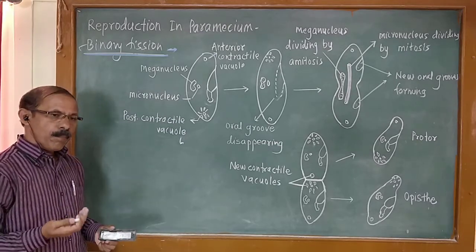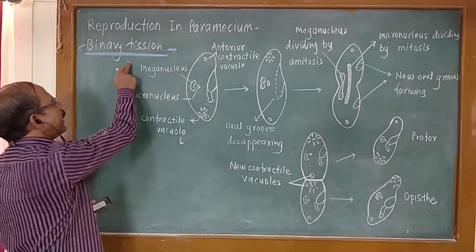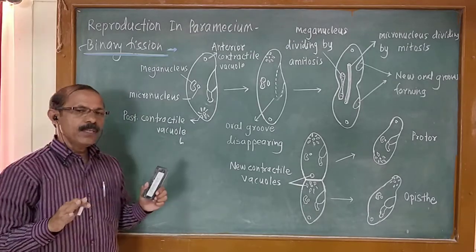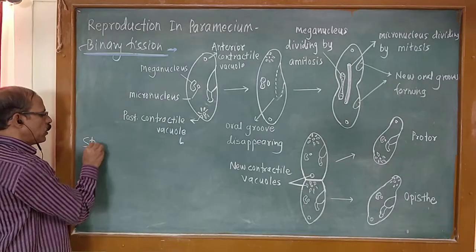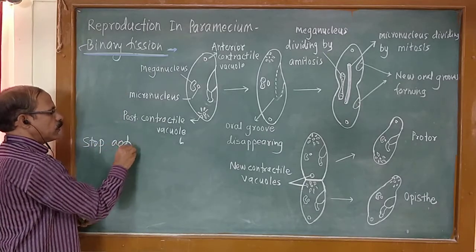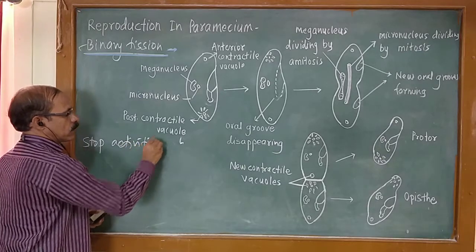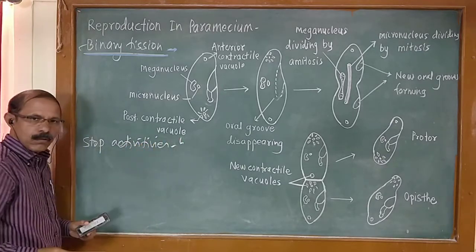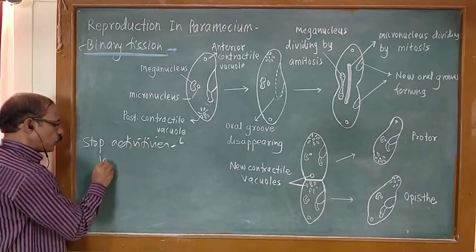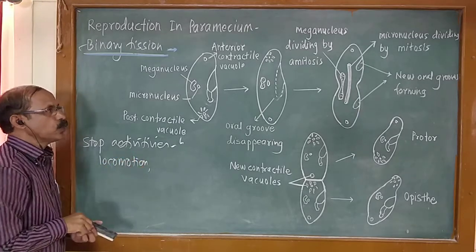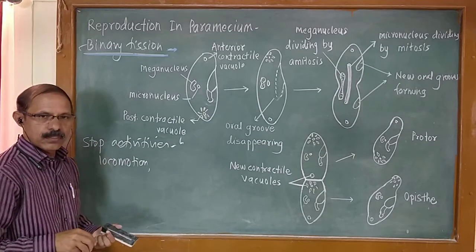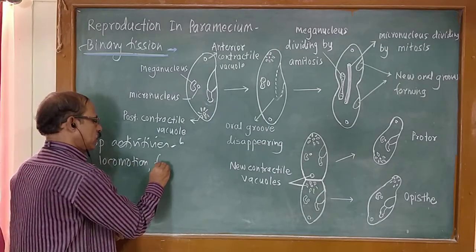Now before binary fission, Paramecium stops all its activities. Before fission it stops activities like locomotion, functioning of contractile vacuoles, and feeding.